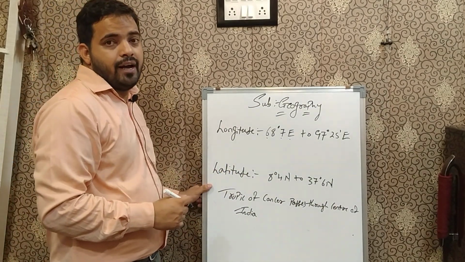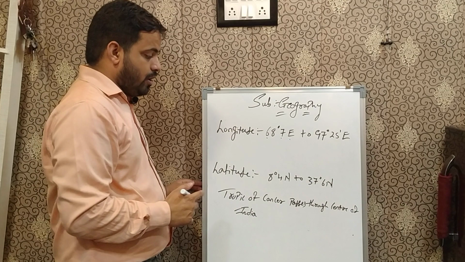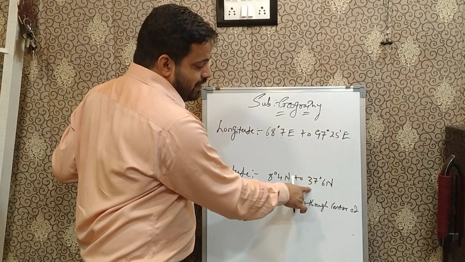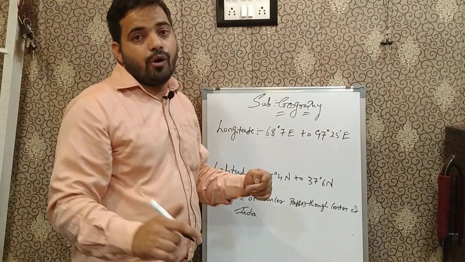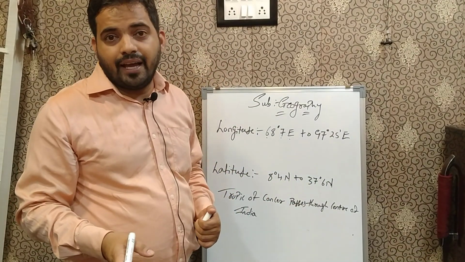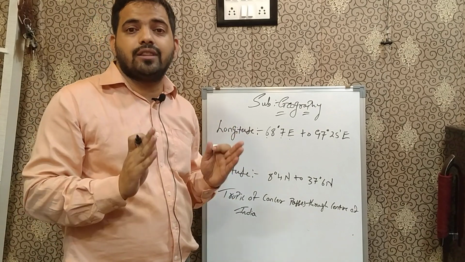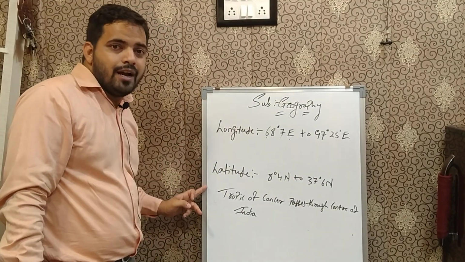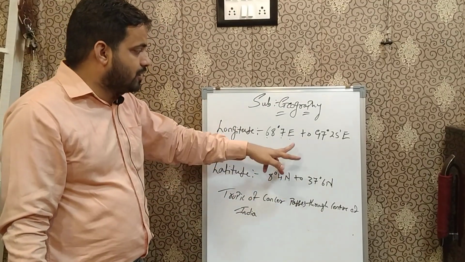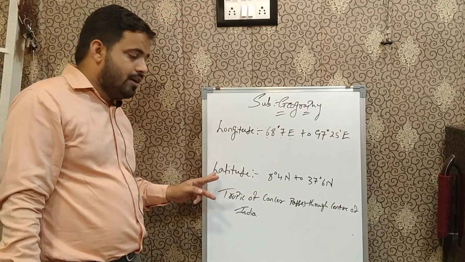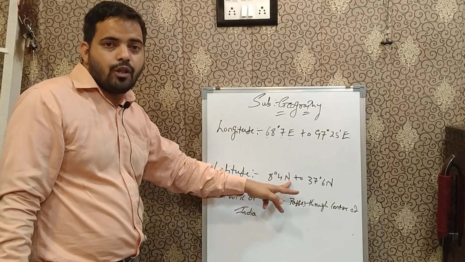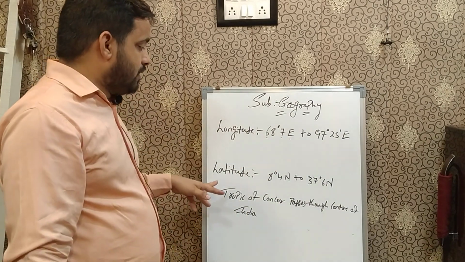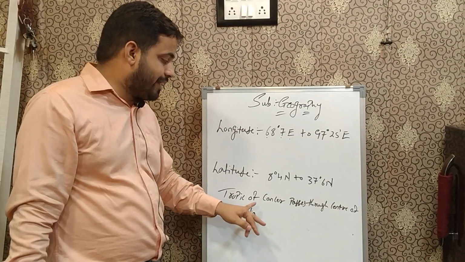Coming to the latitude of India, the India mainland starts from 8 degree 4 minutes north to 37 degree 6 minutes north. As I already told you when I started my lecture, India is situated in the northeast. Hence we prove with this longitude and latitude that the position of India is to the northeast. Clearly you will see it demarcated here that it is in the north and it is in the east.